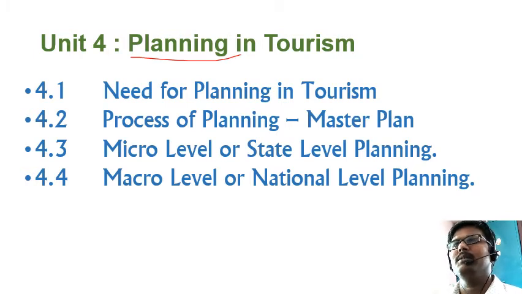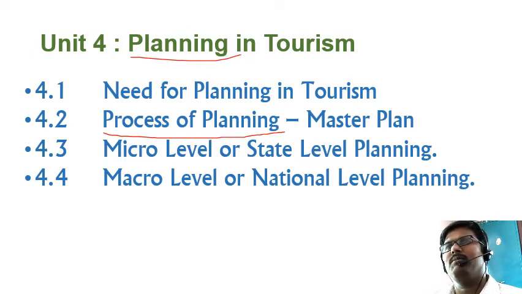And the second point is the process of planning. How the process of planning starts and how it goes and how it ends and how we evaluate that process. This plan is known as the master plan. So how you prepare and execute that master plan, these are the things we are going to discuss in the process of planning. And the next one is micro level or state level planning. State level planning means we have the Tamil Nadu Tourism Development Corporation.